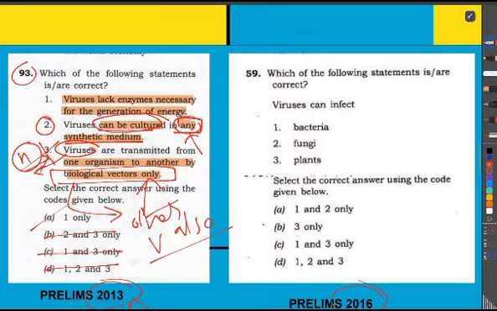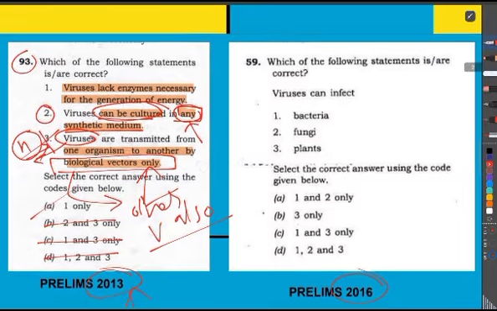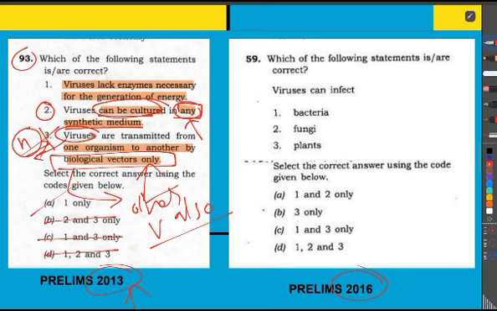But is it really possible to cultivate virus in any synthetic medium? There can be some limitations, right? So we are not eliminating the statement just by seeing 'any', but we are logically countering it using our common sense.